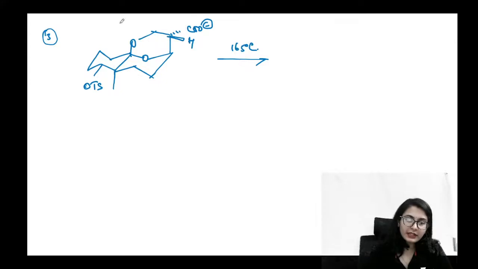COO minus से अगर break down करेंगे, so is it going to lead to the bond which is having OTs? इसको हटाना है यहाँ से. So is the COO minus going to help? No. Who is going to help? The lone pair of oxygen. ठीक है, oxygen का lone pair भी इसी direction में है. So lone pair of oxygen is going to help and the OTs is going to leave. Alright, ये देखो, this is the motion. Now what do you do? This central bond is going to break. तो हमें क्या करना पड़ेगा?